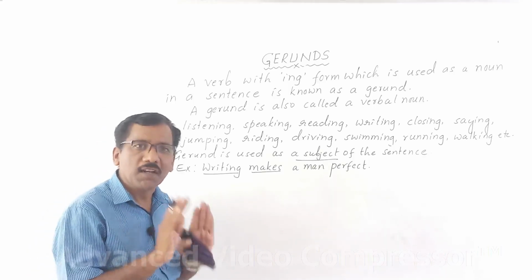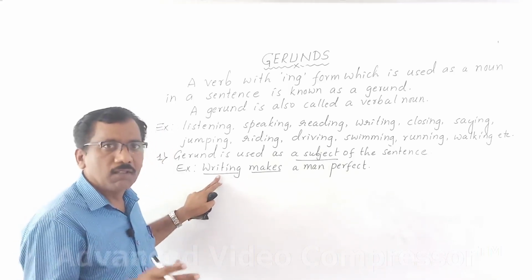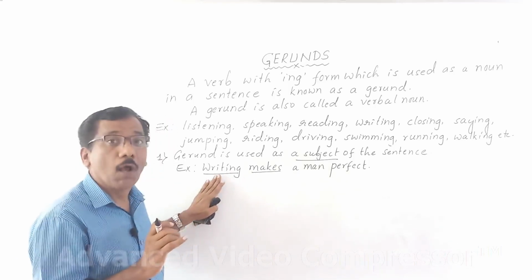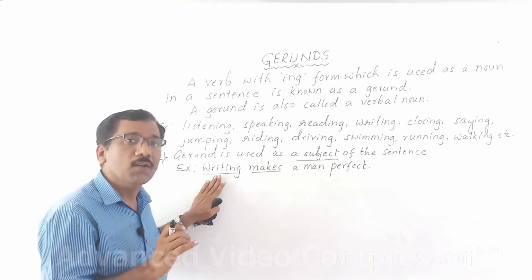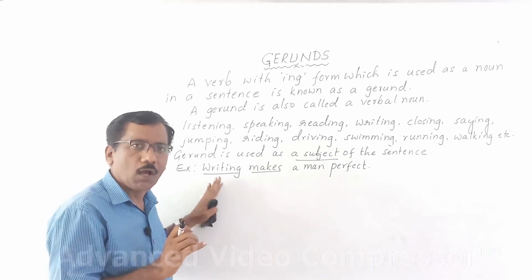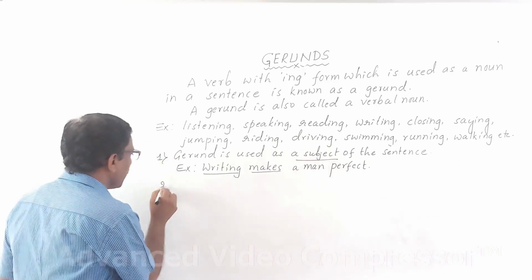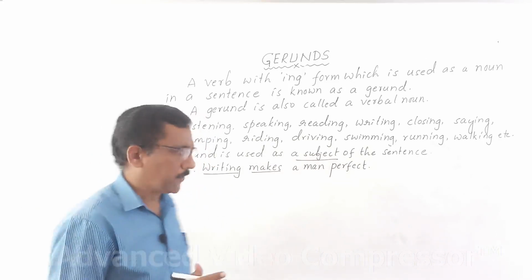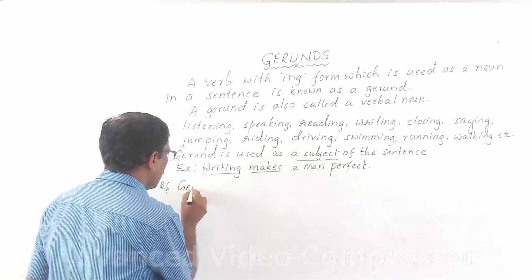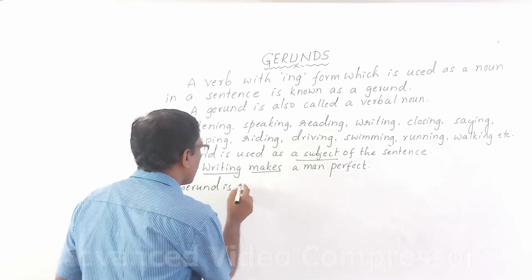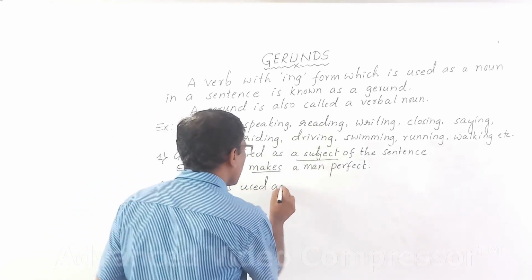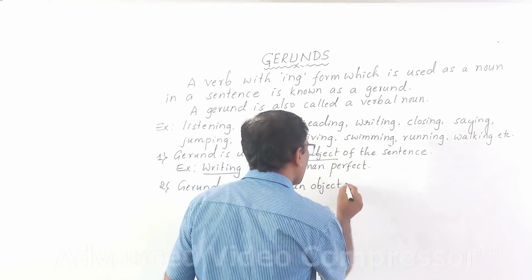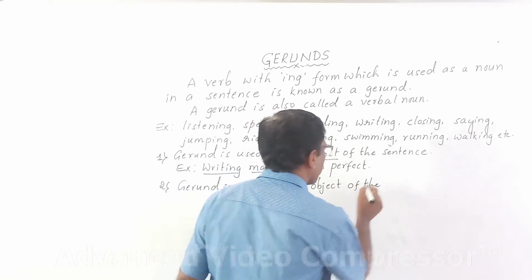Gerund means verbal noun. It is ing form playing the role of subject. Subject is known as noun here. So it is called verbal noun. Understand? Second example, gerund can be used as an object of the sentence. Gerund is used as an object of the sentence.